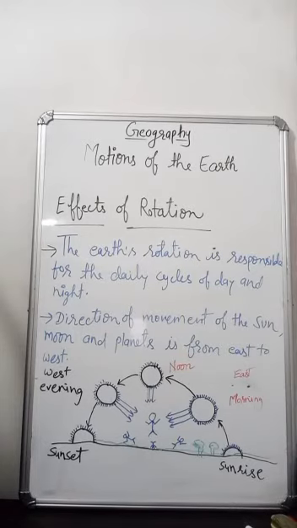If the earth was not inclined on its axis and the sun's rays were vertical to the orbital plane, then all places would have had day and night of equal duration. The tilt of the Earth's axis is also responsible for the changing of the seasons.